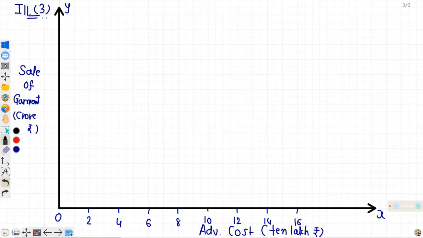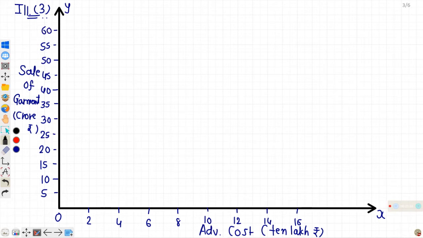So we can take 1 centimeter equal to 5. 5, 10, 15, 20, 25, 30, 35, 40, 45, 50, 55, 60, 65 and 70.